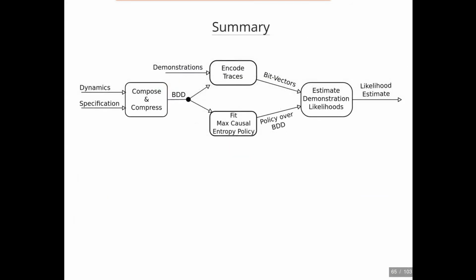We provide a summary of our procedure in the following figure. To begin, we take in a fixed dynamical system and a candidate specification. Together, these produce a binary decision diagram which induces a particular encoding on the demonstration as a bit vector. In parallel, we take this binary decision diagram and we form a modified soft Bellman backup to compute the maximum causal entropy policy over this binary decision diagram. Together with the encoded bit vectors, these produce likelihood estimates that we're able to use to compare specifications. However, in the interest of time, we're going to focus on just describing the binary decision diagram encoding, with the other details provided in the paper.